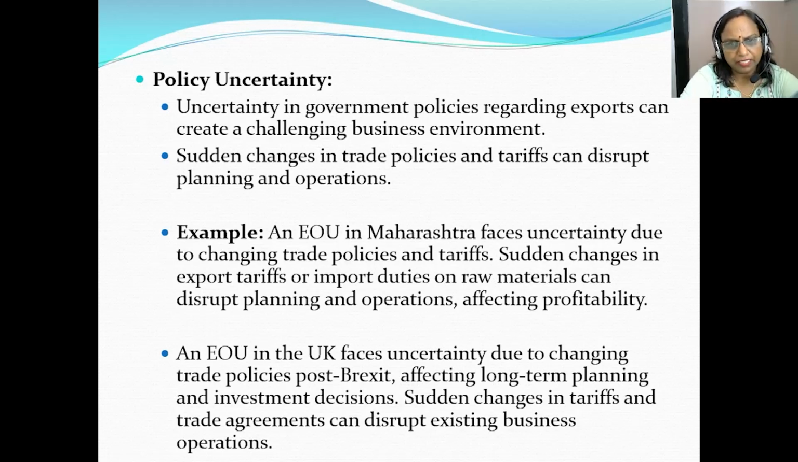Another example is an EOU based in the UK, which might face uncertainty due to changing trade policies post-Brexit, which affects long-term planning and investment decisions. Sudden changes in tariffs and trade agreements post-Brexit can disrupt existing business operations.